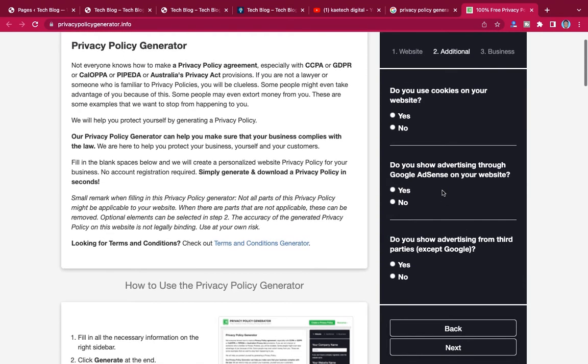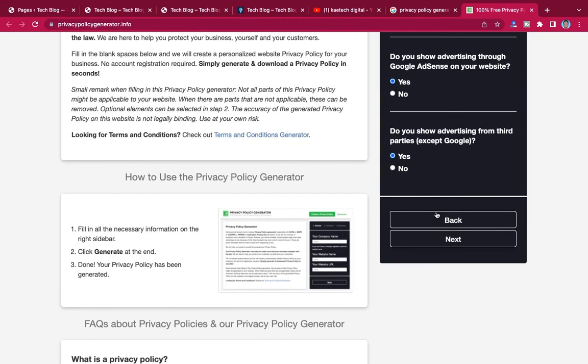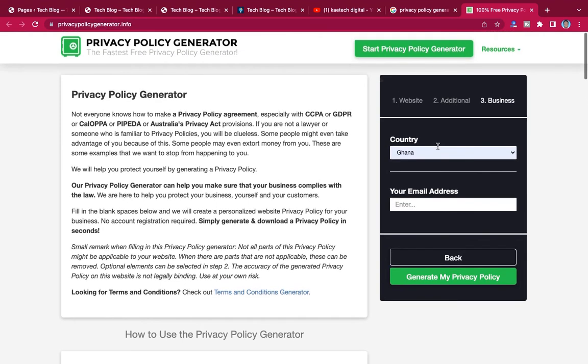Now it will ask you some few questions. Do you use cookies on your website? Of course you're going to use cookies. Do you show advertising through Google AdSense? Of course you are going to show, but now you don't show. Still, since you are going to show, you select yes. Do you show advertising from third parties? Of course you're going to show everything, because the blog that we are creating is a money making blog. It means that we are going to use any possible means to get money from that blog, drive traffic and get money. That is exactly what we're going to do. Then we click Next. Now your country and then your email address.